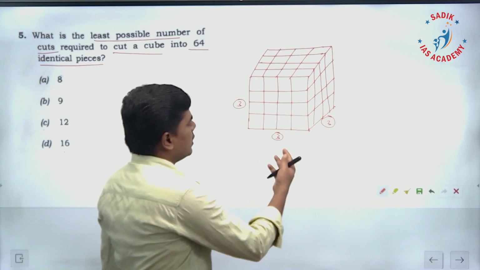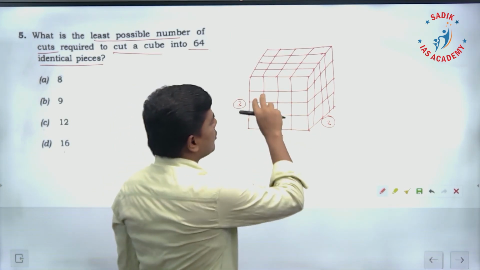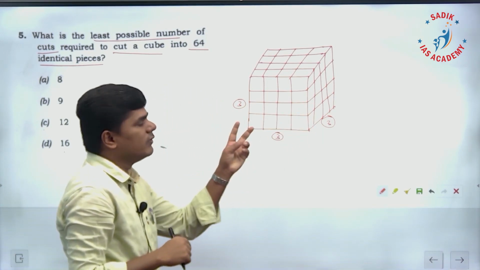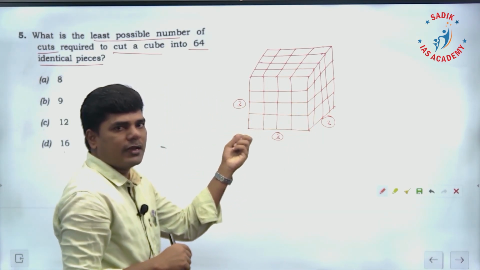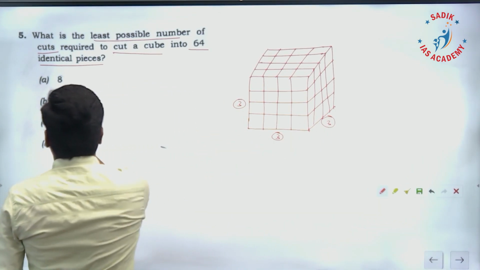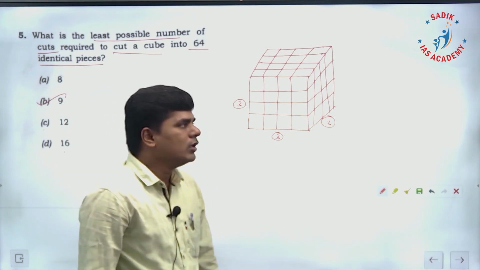In total I have done 9 cuts. So when I do these 9 cuts, this cube will be made into 64 identical cubes. So 3 plus 3 plus 3, 9 cuts minimum is required to make 64 identical cubes.